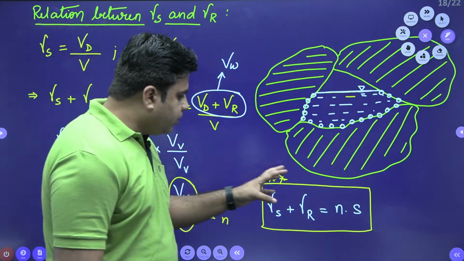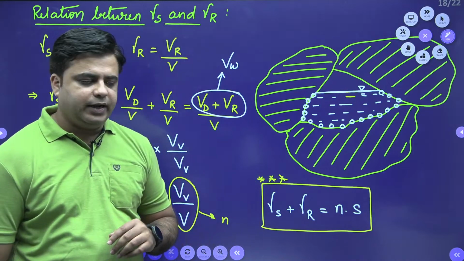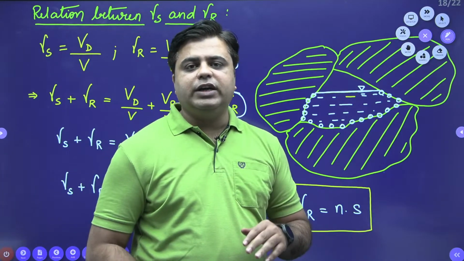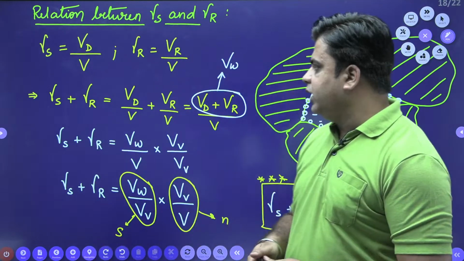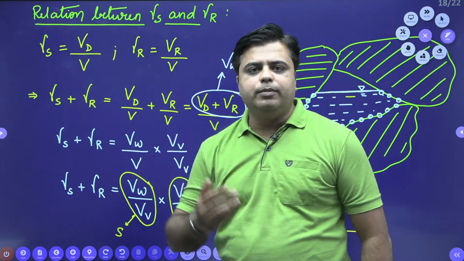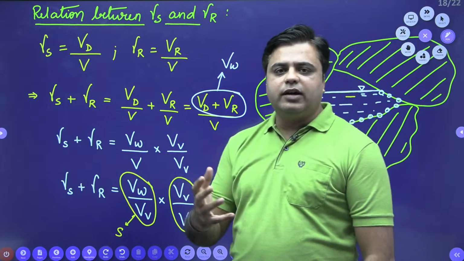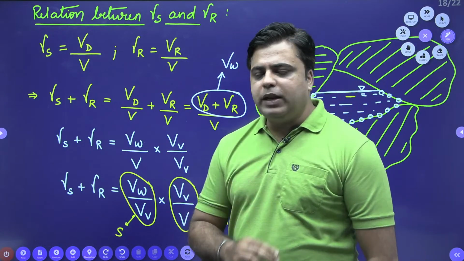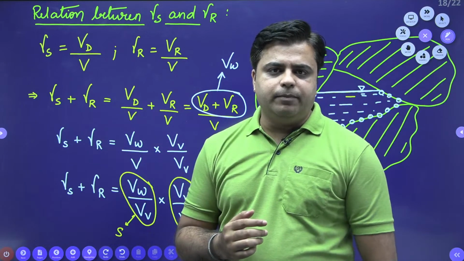Now, when we talk about this concept, there is one favorite question that was asked in GATE, regarding change in groundwater storage. Change in groundwater storage is nothing but volume of water which is draining out of the medium. So, if a question says calculate the change in groundwater storage, you simply have to calculate volume of water which is drained out of the soil medium.